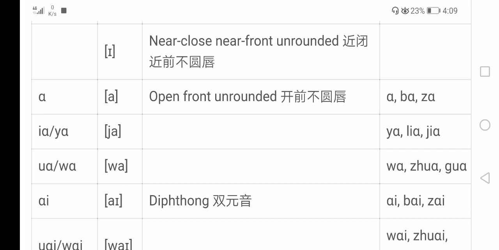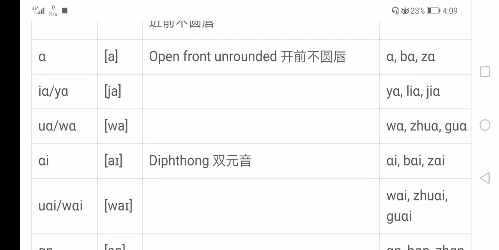So this a could be an independent word itself, or with other initials to form syllables like ba, za.